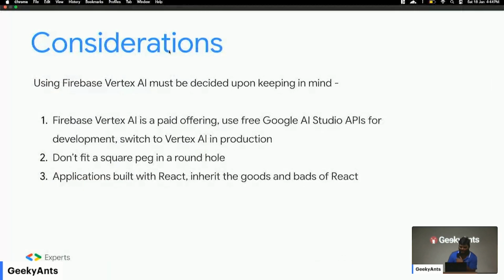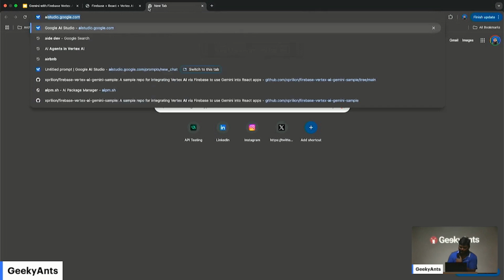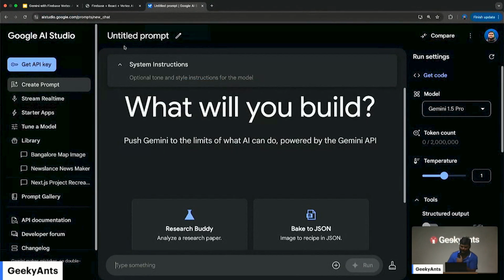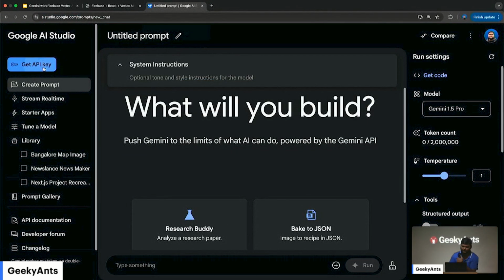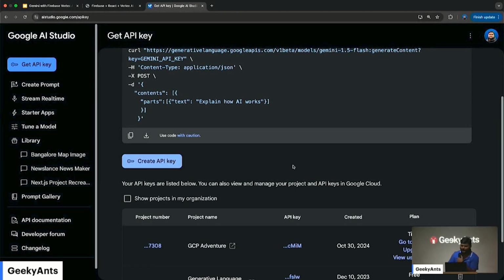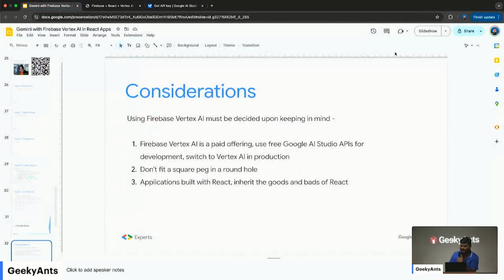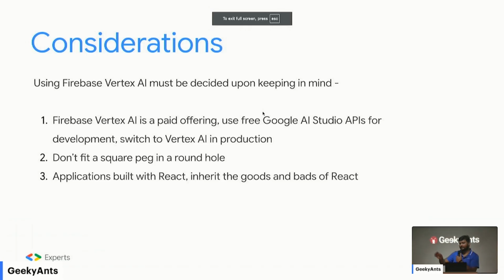See, and I'm not really sure if Google really wants me to say this, but yes, this is a fair warning that while you are in development mode, go ahead and use Google AI Studio, get an API key. It has a generous free limit, and only after you are done developing with the free API, that is when you switch to Firebase Vertex AI. Or if you want, you can directly go to Vertex AI, but trust me, that's very, very complicated.